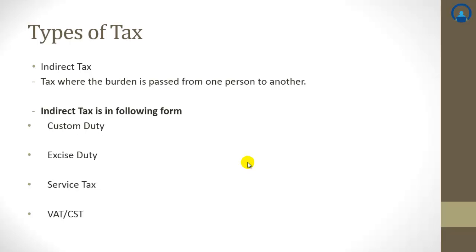VAT varies from state to state, so it is charged by the state government. Service tax, excise duty and customs duty, all these three taxes are charged by the central government.